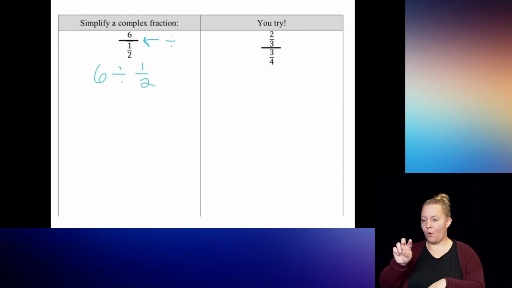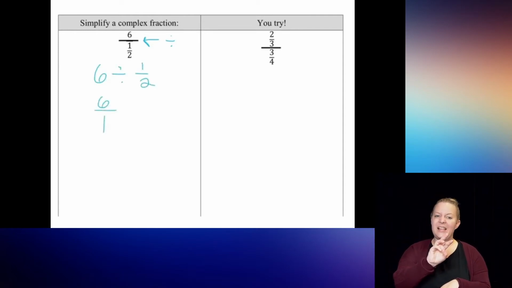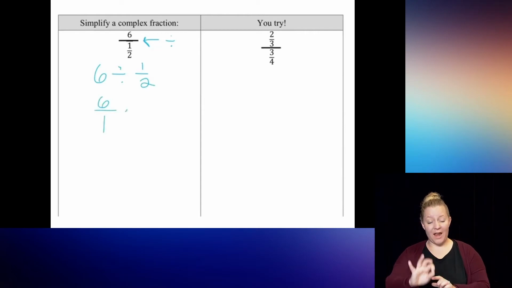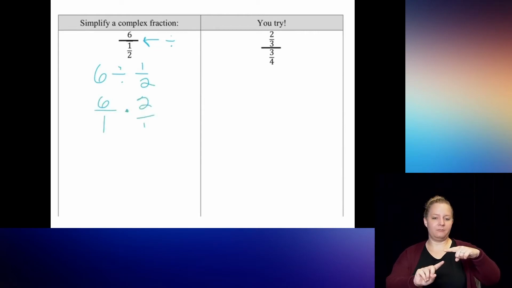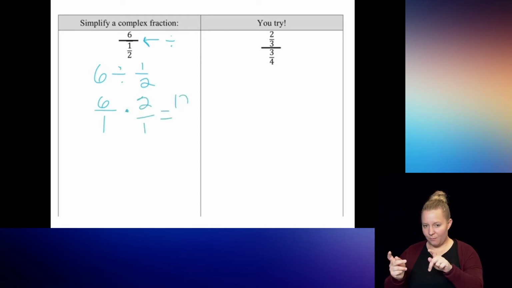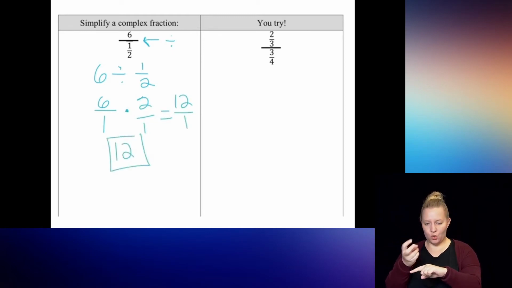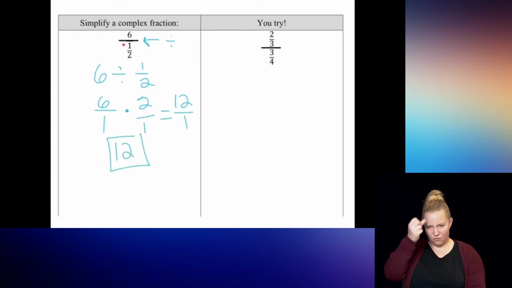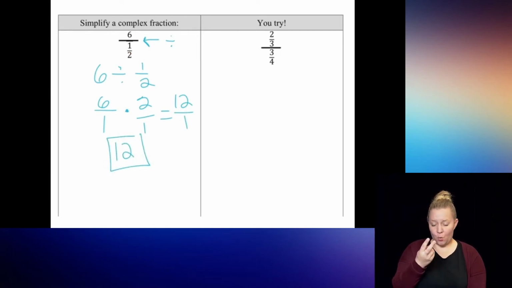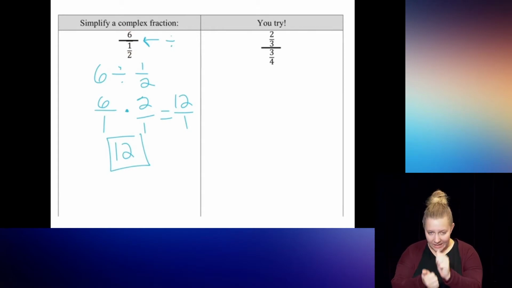So you should know that that 6 becomes a fraction by putting it over 1. And we change division to multiplication and flip over the second fraction. So when we multiply across, we get 12 over 1, which is just 12. And remember what that means. That means we can fit 12 halves into 6 wholes, which if you visualize that, each whole has 2 halves in it, so that makes sense.